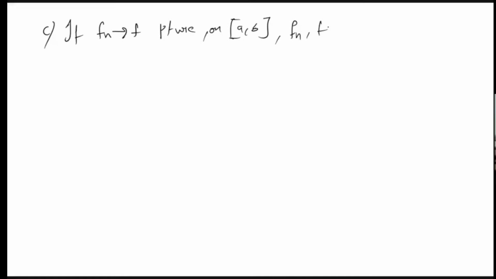fn, f uniformly continuous. The last example is enough because all the things were uniformly continuous, because it is on the closed interval [a,b]. They are all uniformly continuous, so there is no need to give another example for uniform continuity. So here we can add one more thing: modulus of fn(x) is less than or equal to M for all n, x, that is, it is uniformly bounded. Then fn converges to f uniformly.